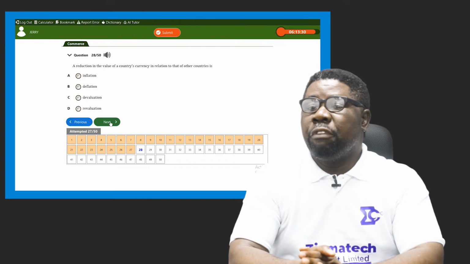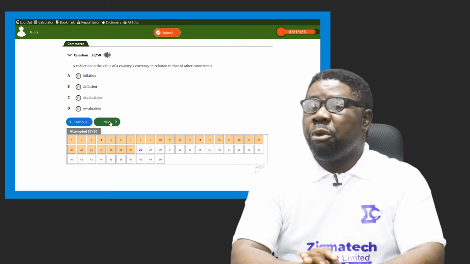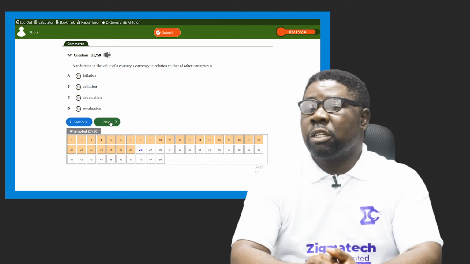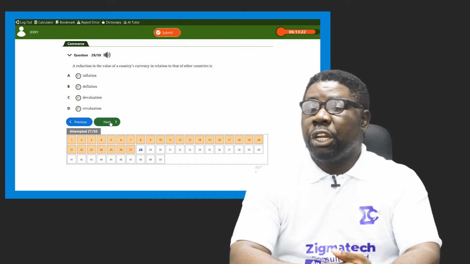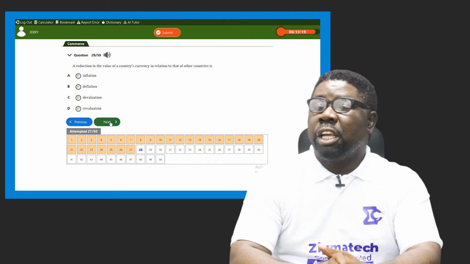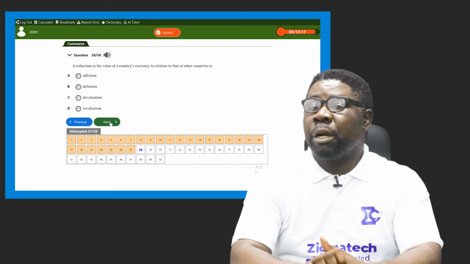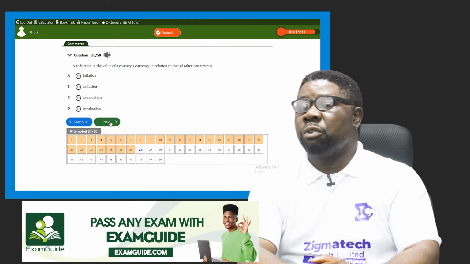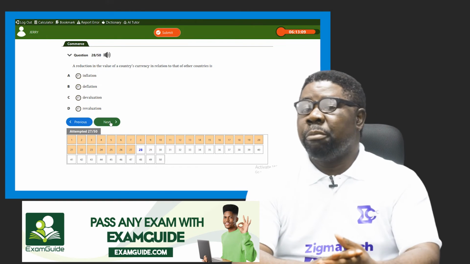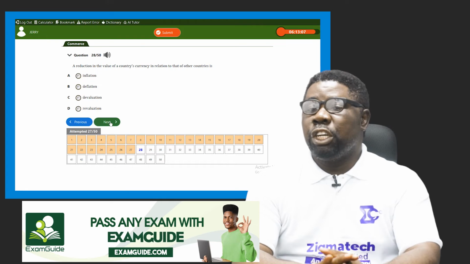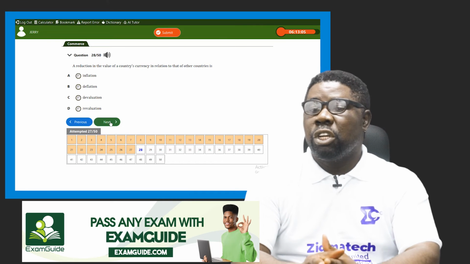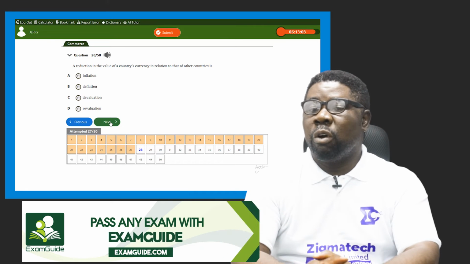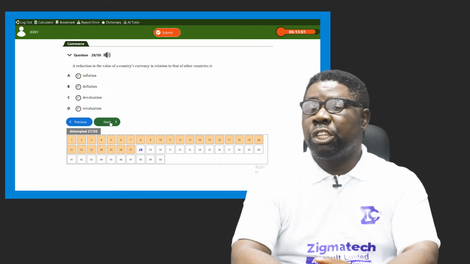Now 28, a reduction in the value of a country's currency in relation to that of other currency is what? It's a deliberate attempt by the country's government to reduce the value of its currency in terms of the other currencies of the world. Okay, that's a deliberate attempt. So is it inflation? Is it deflation? Is it revaluation? No, it's called devaluation.